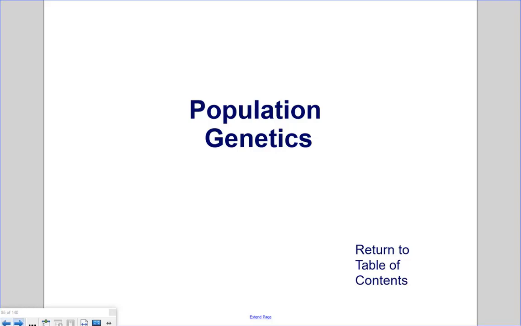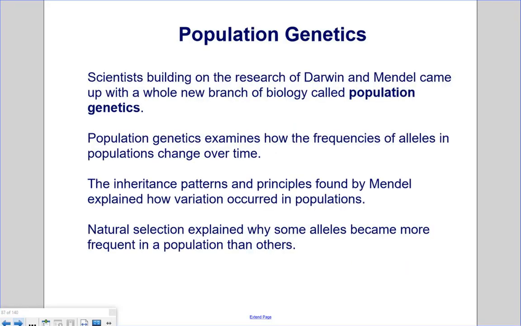Population genetics. Scientists building on the research of Darwin and Mendel came up with a whole new branch of biology called population genetics. Population genetics examines how the frequencies of alleles in populations change over time. The inheritance patterns and principles found by Mendel explain how variation occurred in populations. Natural selection explained why some alleles became more frequent in a population than others.